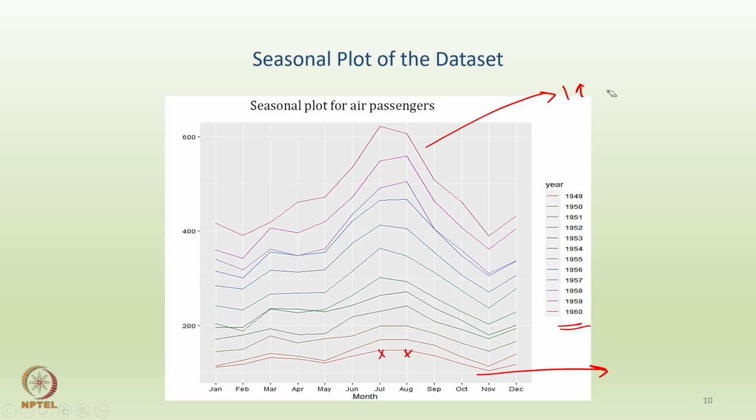So the top curve corresponds to 1960, while the bottom curve corresponds to 1949. And one can see huge differences in the number of passengers who travelled in airlines between 1949 and 1960 in the same month. So let's say July or August, or for that matter any other month. So in that sense, a seasonal plot gives you a lot of information, not just for a particular season and a particular year, but across all the years as a comparison.